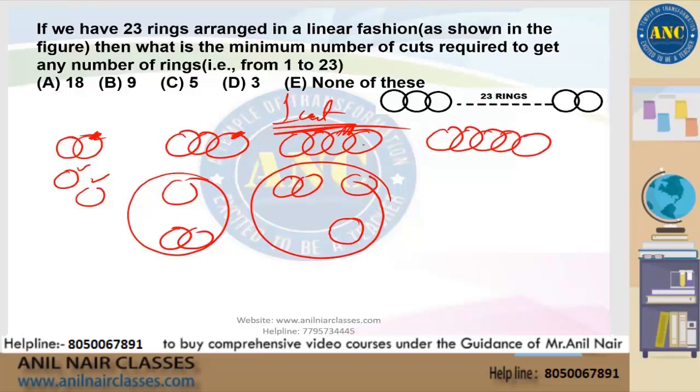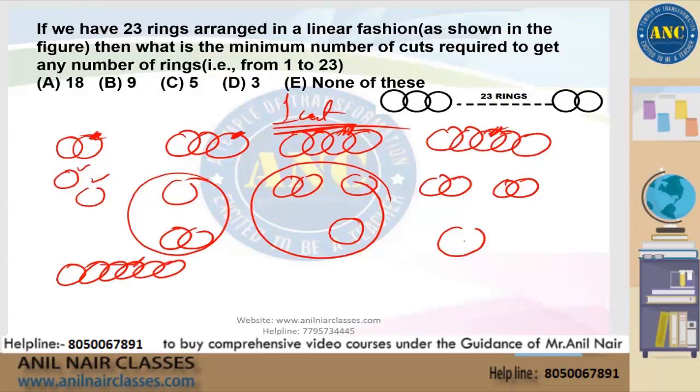If there are 5 rings, same way I'll make a cut here. So we have 2 separate, 2 separate, and 1 separate. Now this makes it still possible to give any number from 1 to 5: 1, 2 plus 1, we can give 3, we can give 2, we can give 2 plus 2, 4, we can give 5. Every number is possible. In fact, even if you check for 6, you cut it somewhere here.